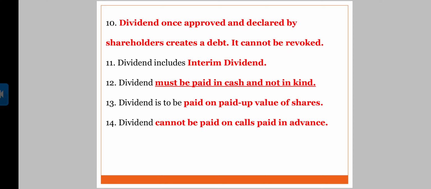Dividend is to be paid on paid up value of shares. The moment I say paid up value of shares, that chart should pop up in your head, right? The face value of shares is 10. On application, you pay some amount, and then on allotment, you pay some amount, but then still there is pending call on shares. So now only the company will pay you dividend only on the paid up value of shares.